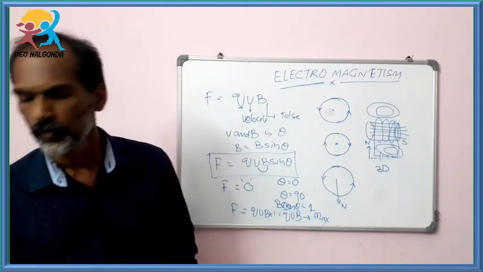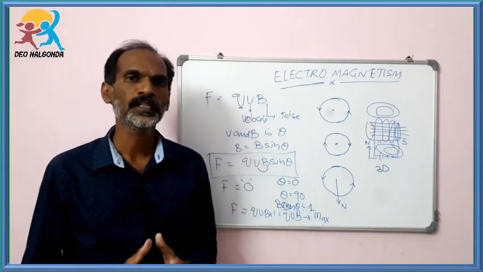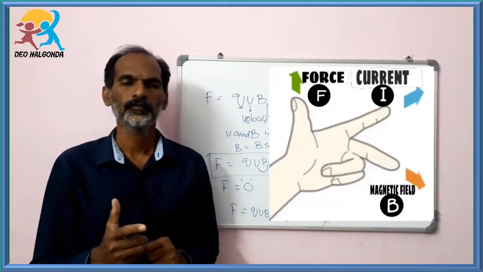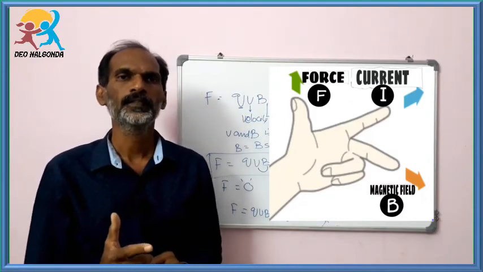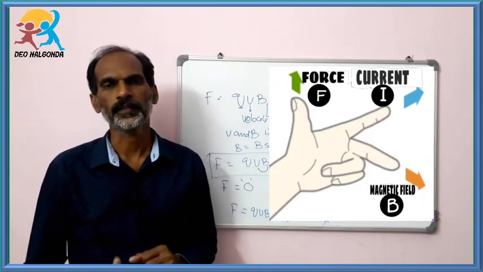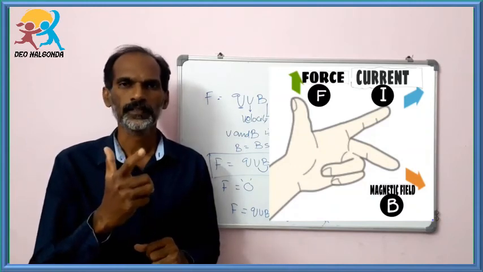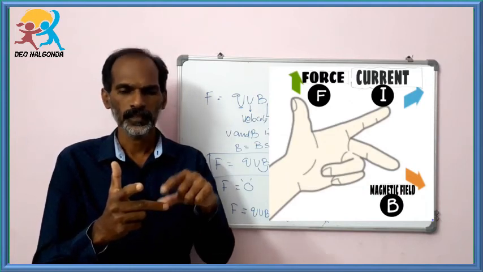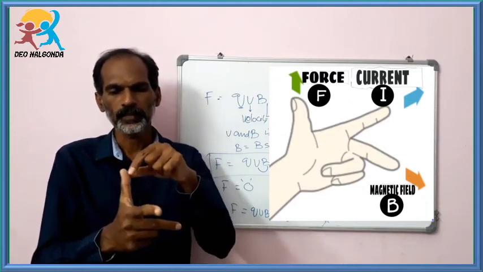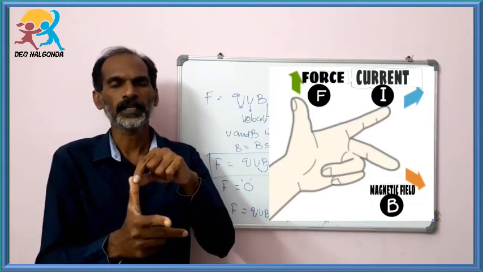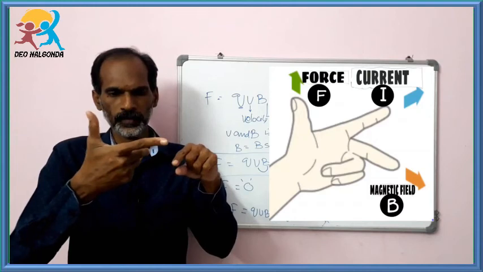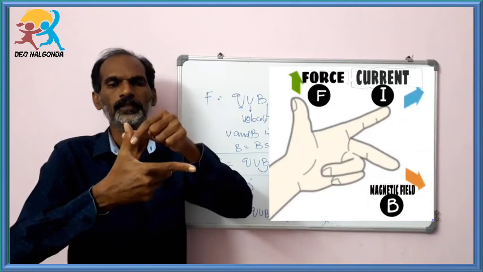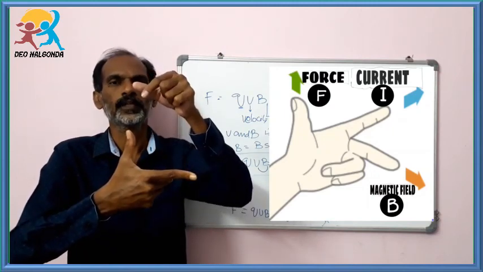One more thing is, we can find out the direction of the force exerted by the magnetic field. By using the right hand, we can find out the direction of the force. If this finger is the direction of the electric current, and the third finger is the direction of the magnetic field, with these two perpendicular to each other, then the thumb shows the force applied by the magnetic field. If the current is in this direction and the magnetic field is in this direction, then the force applied is perpendicular to both.